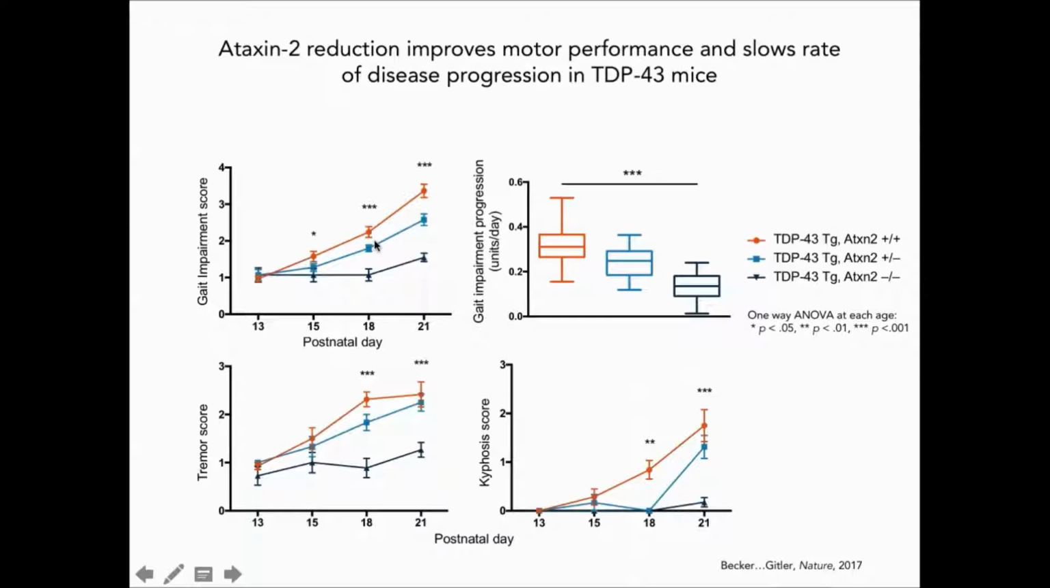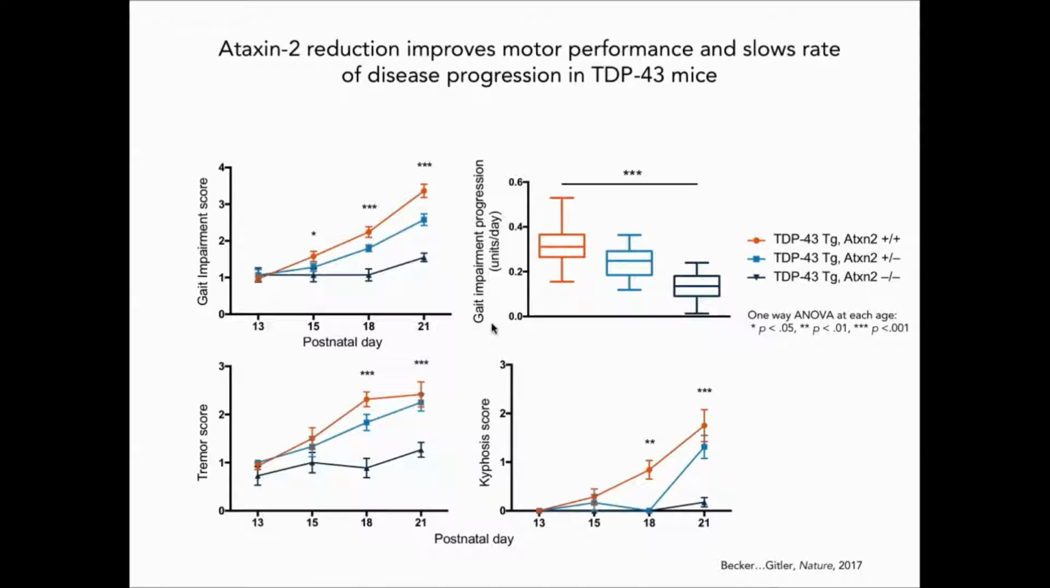And the mice aren't just living longer, they're also less impaired. Motor impairment in the Ataxin 2 wild-type mice progressed very quickly, and the heterozygous and knockout animals had a lot less impairment at each age. We saw similar trends when looking at tremor or kyphosis, which is a bent back that can be caused by neurodegeneration. And we also saw the rate of disease progression was slowed with Ataxin 2 reduction.